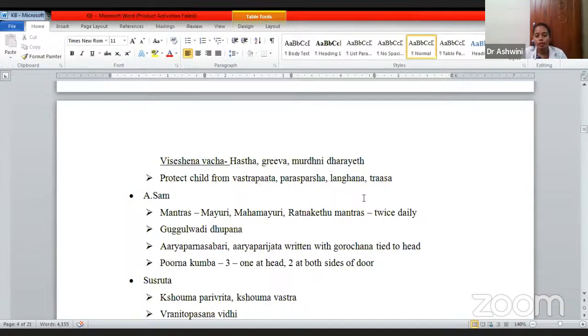Protect the child from Vastrapata, Parasparsha, then Langhana and Thrasa. It means too many clothes should not be covered so that the child might get strangulated somewhere. Langhana, fasting, should not be there. Thrasa means any kind of frightening or threat should not be given to the child. Ashtanga Sangraha has told mantras, especially Mayuri, Mahamayuri, then Ratna Ketu mantra. These have to be chanted twice daily. Gulgulu Dhupa: again, Guggulu removes bacteria and purifies the air.